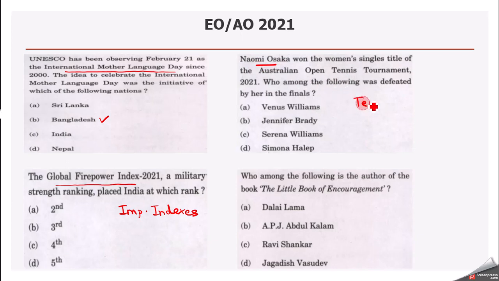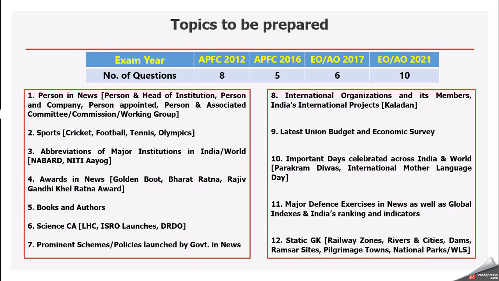So question is from tennis, and we can categorize it in sports category. So we can see sports current affairs is asked quite frequently. Then the author of the book, The Little Book of Encouragement. So book and its author. So again, this is a repeating theme. So what we can conclude from our analysis of current affairs questions which were asked by UPSC in last four examinations. So in 2012 we got total 8 current affairs questions.